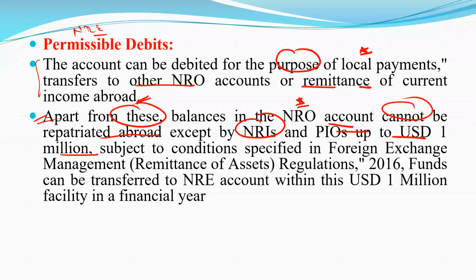This is subject to conditions specified in FEMA, the Foreign Exchange Management Regulations 2016. Funds can be transferred to the NRE account within this $1 million facility in a financial year. The maximum amount you can transfer in one financial year is 1 million. And all this income is also under the taxable category.